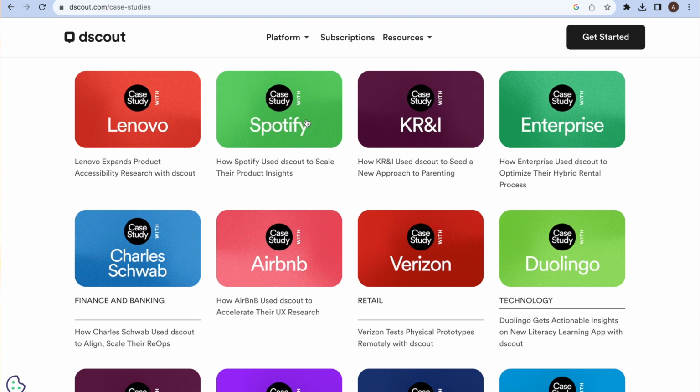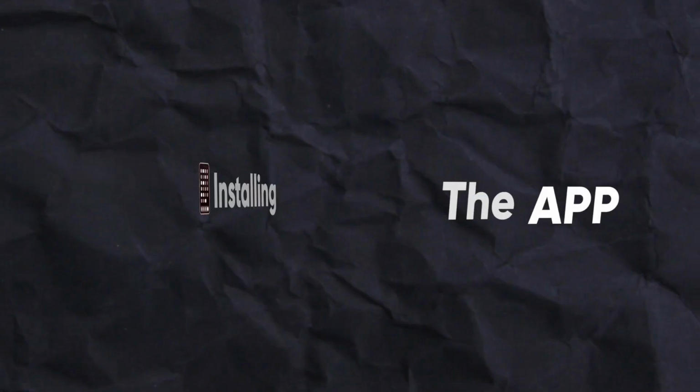Let's say Amazon has a particular product that they want to know what people think about. They can go through this company called Discount, and then Discount would put that as a mission on their platform, so people who meet those specifications will use that particular application, and then they will share their opinions through the platform to the companies that made them. So by doing that, they'll be able to understand what people really think about the product that they are building. This is really easy, right? And if you have any doubts, this platform has been used by major companies such as Lenovo, Google, Uber, Spotify, and so many other companies. So of course, there's some sort of trust here, okay?